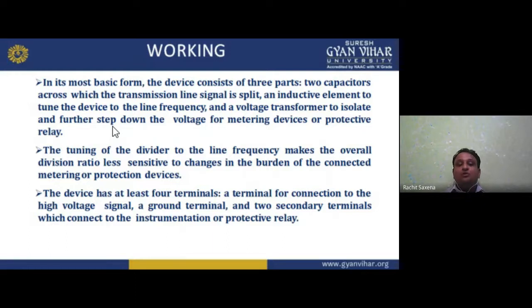The tuning of the divider to the line frequency makes the overall division ratio less sensitive to changes in the burden of the connected metering or protection devices. The device has at least four terminals: a terminal for connection to the high voltage signal, a ground terminal, and two secondary terminals which connect to the instrumentation or protective relay.